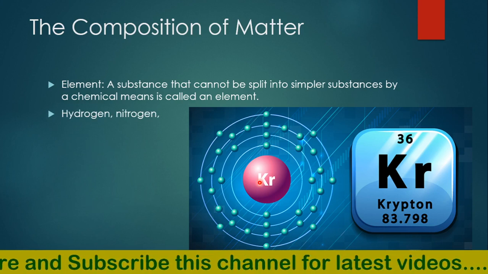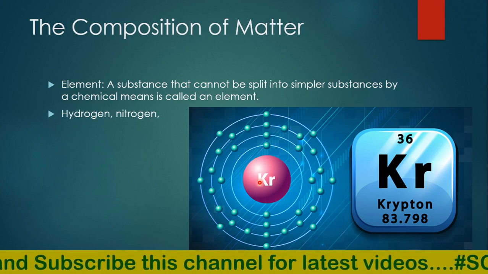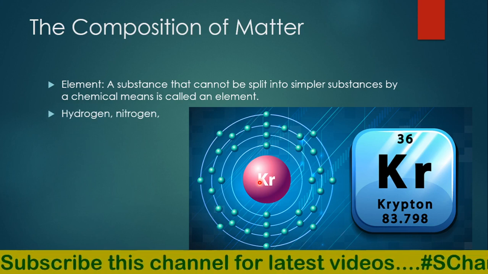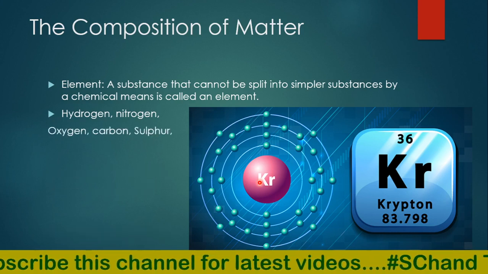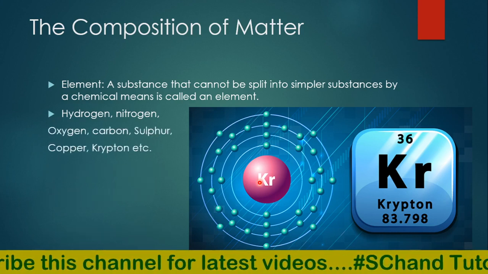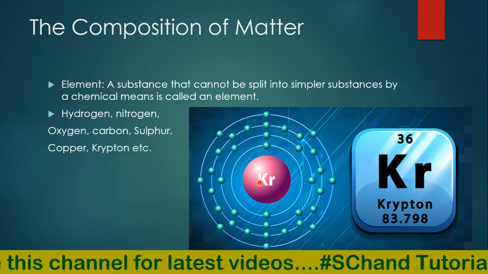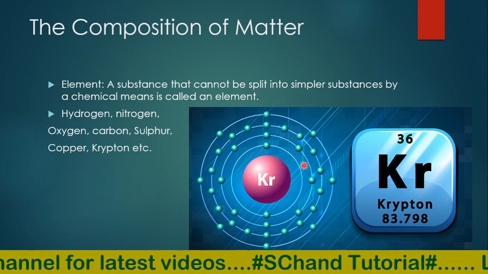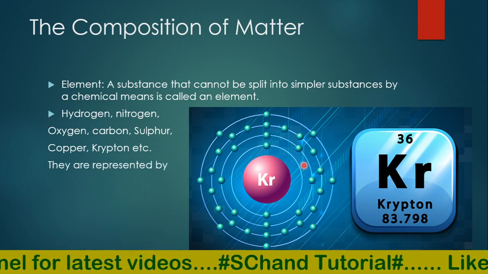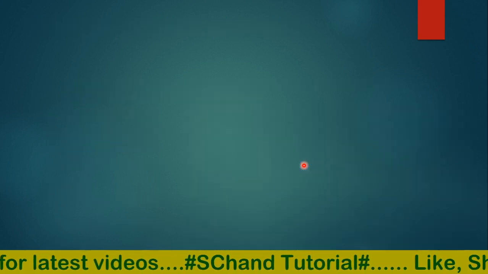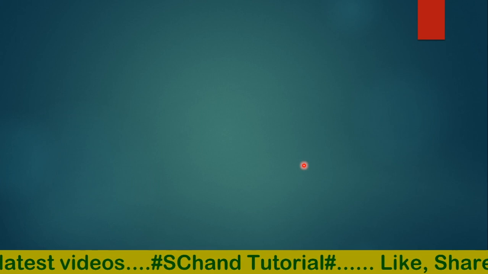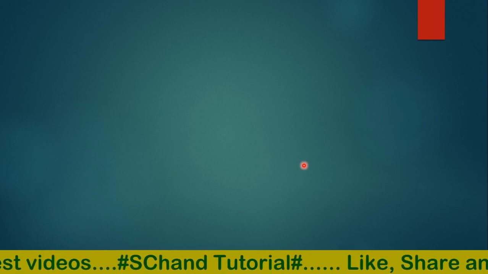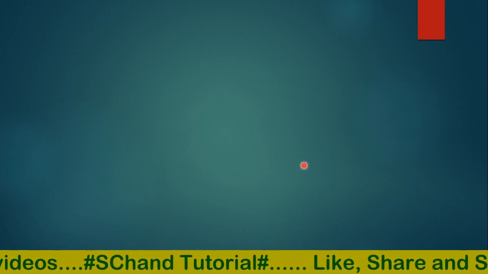Some common examples are hydrogen, nitrogen, oxygen, carbon, sulfur, copper, krypton, etc. These are all elements, and they are represented by symbols. Like you might have seen Kr. There Kr is the symbol for krypton.